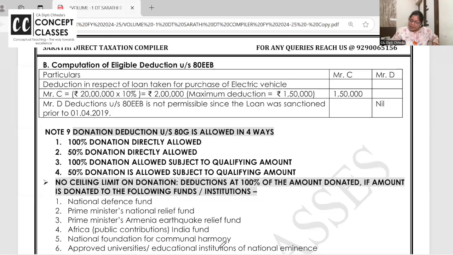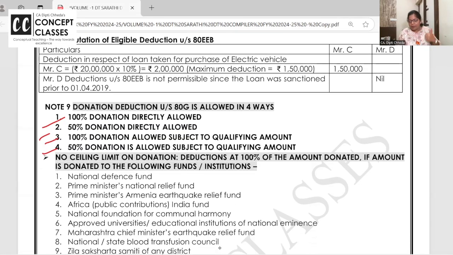Now there are 4 kinds of deductions available in 80G. For that I have made a very nice table here, check. Certain deductions are allowed 100% direct. Certain are allowed 50% direct. Certain are allowed 100% subject to qualifying amount, and 50% subject to qualifying amount. So these are the 4 categories of deductions allowed. I am repeating, if you give donations to registered trusts and all above 2,000, it has to be made by other than cash.